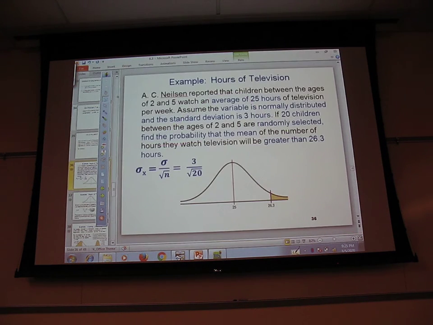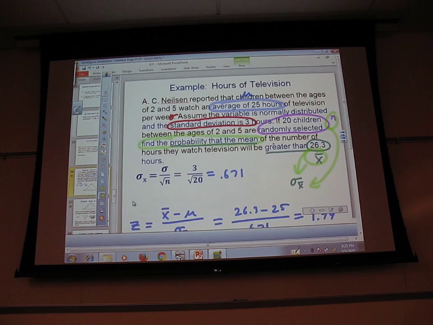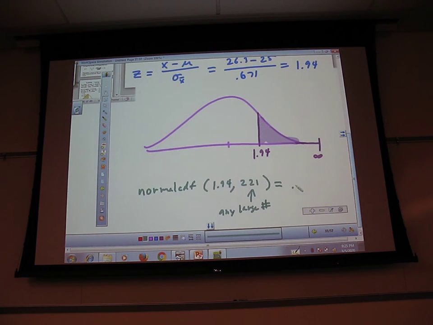It's easier. I will get 0.0262. Right, second VARS, normal CDF, 1.94, comma.